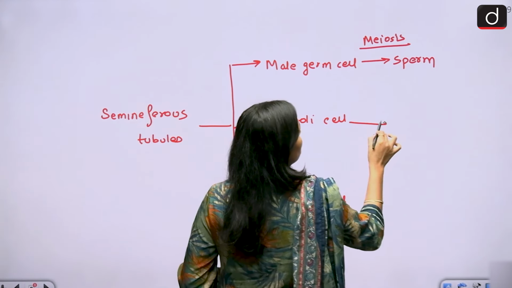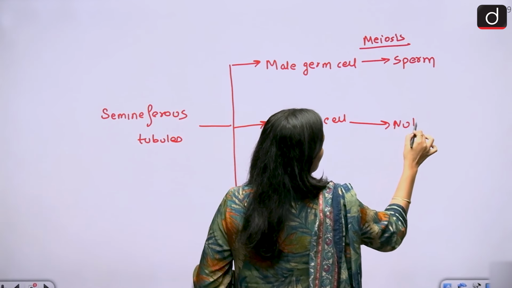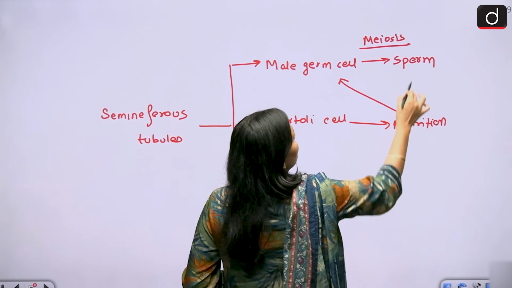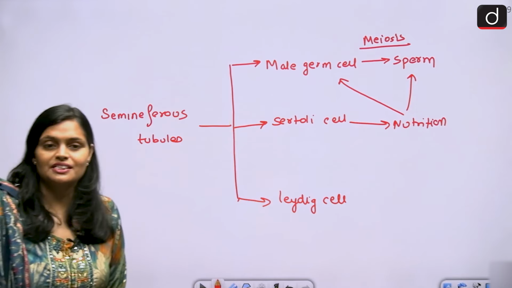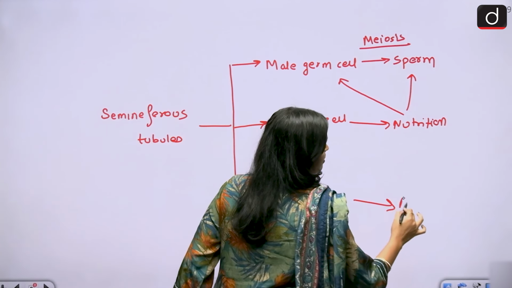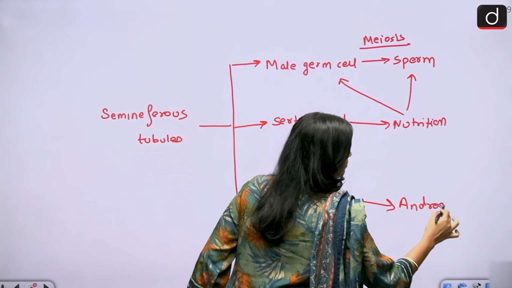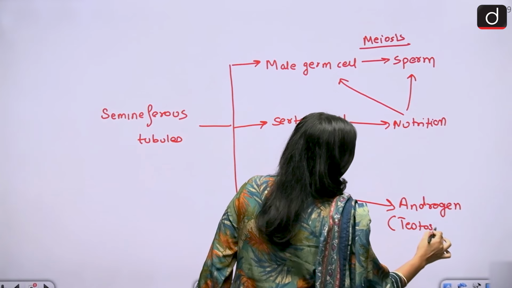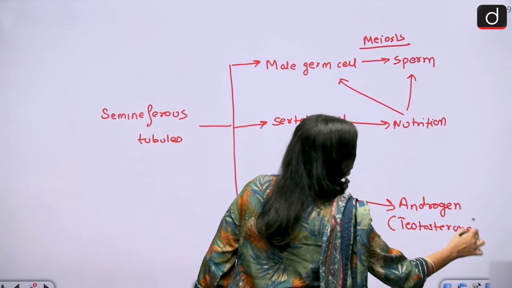Sertoli cells provide nutrition to whom? To germ cells and to sperm. Alright. Leydig cells produce androgen, testosterone.